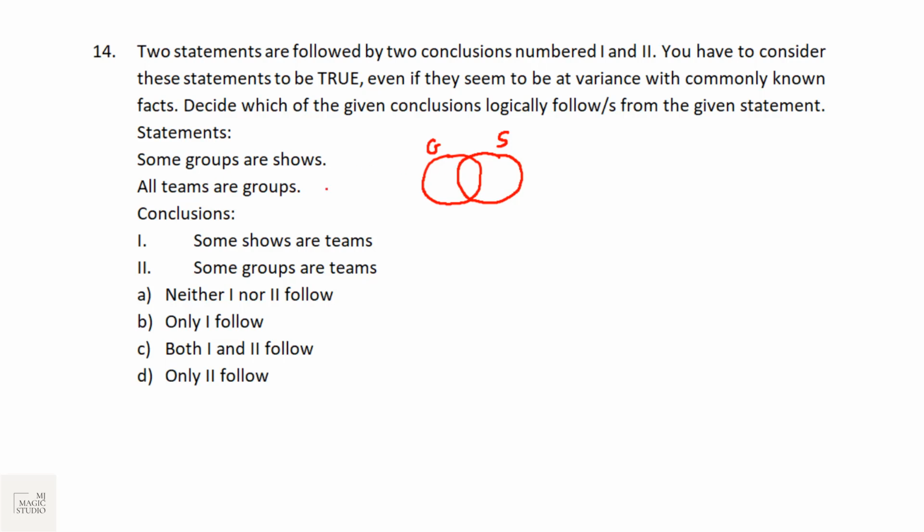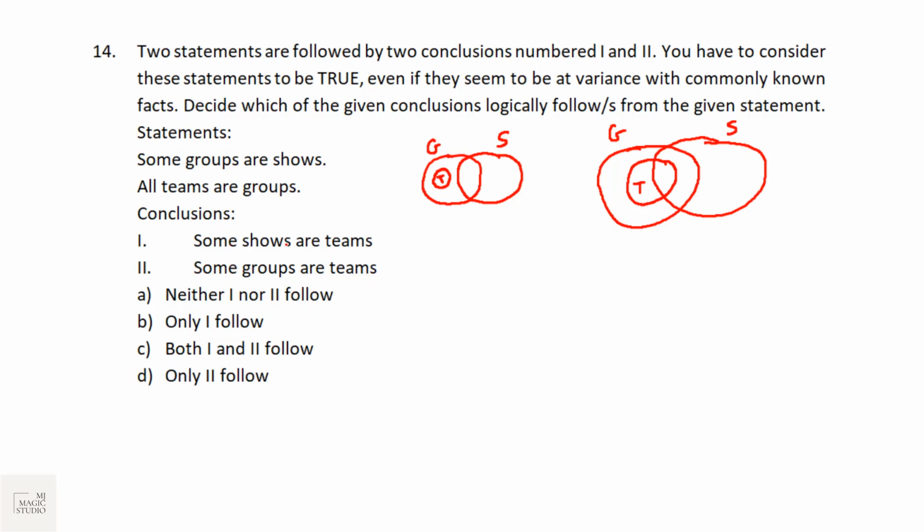And all teams are groups. So we can have all the teams inside this group. We can have this format of Venn diagram, or I can make it like this. This is group, shows, and since all teams are groups, team is a subset of group. So we can have 2 types of Venn diagrams and both are correct according to the statement given.